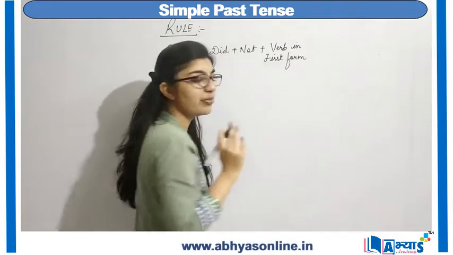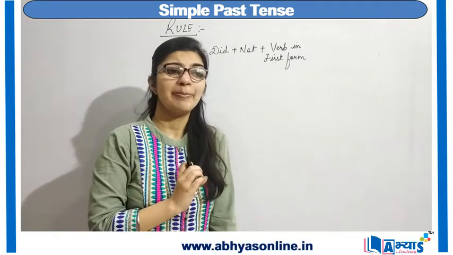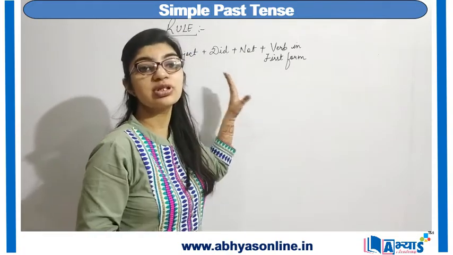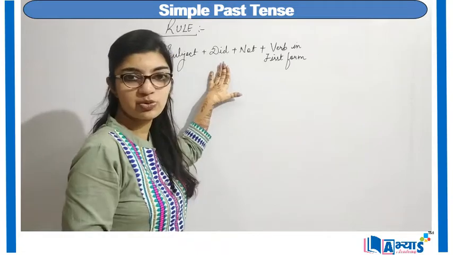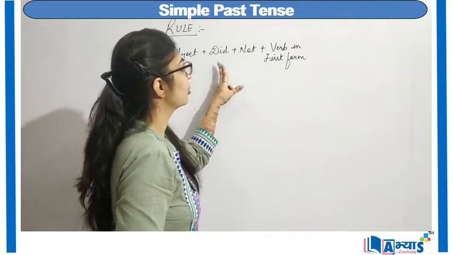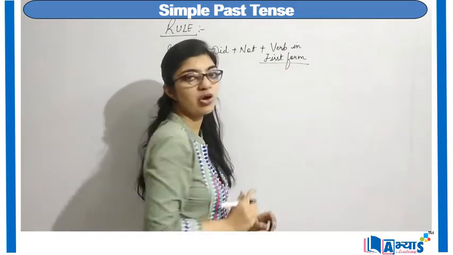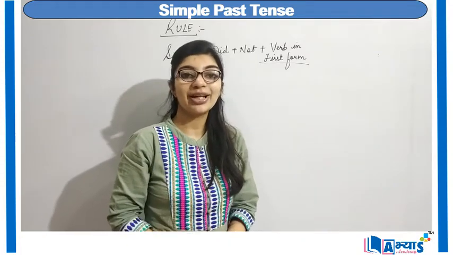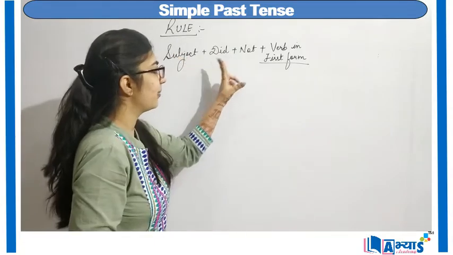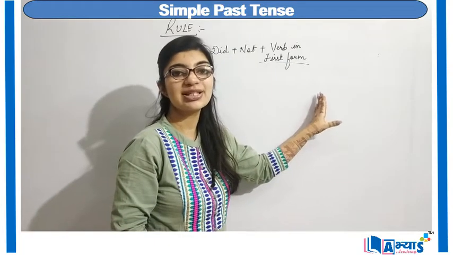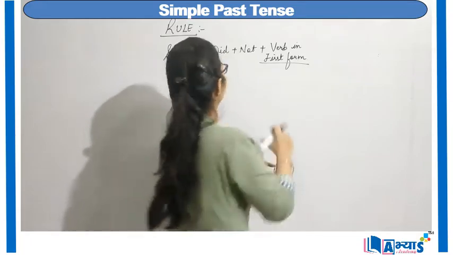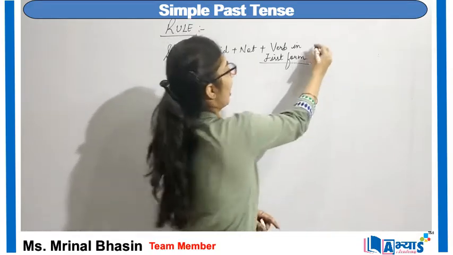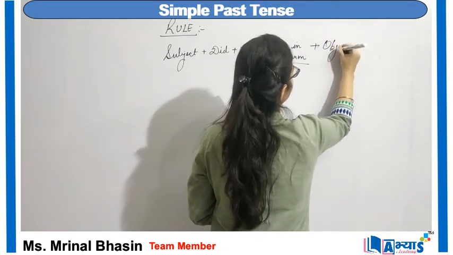This is the most important rule of English which many people do not understand. This is the most important rule. Whenever did is used in a sentence, remember to make use of the first form of the verb, otherwise that sentence is always grammatically wrong. Did plus verb in first form is the basic rule of English. So subject plus did plus not plus verb plus object.